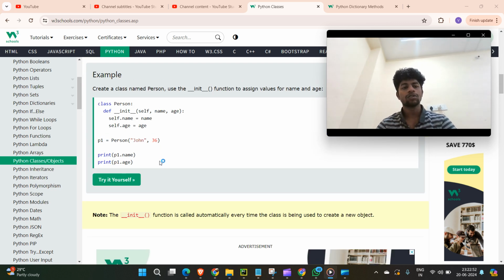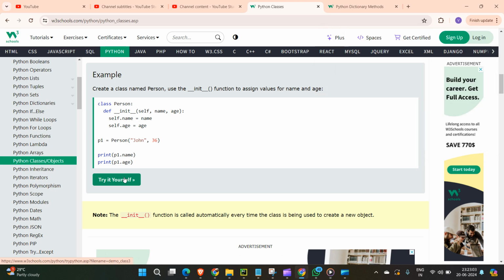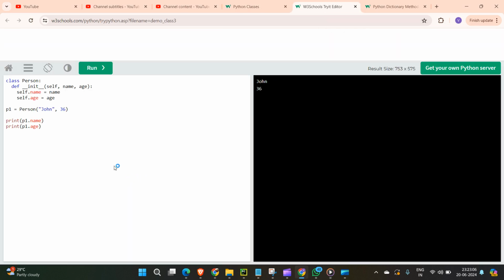So here what it was doing: they're passing the content, like John will go to name and 36 will go to age, and once they created the object, they're just accessing it. P1 dot name. Once it comes here, this data will be entered, and name will be stored as John and age will be stored as 36. After that, this P1 has these properties, and one of the properties is name, so they're just accessing it. So what value is here? Let's take P2. Let's take P2 equal to Person. I'm creating another object, and I'm passing the name as Sonu, and age as 48.